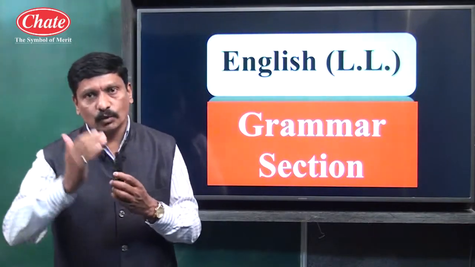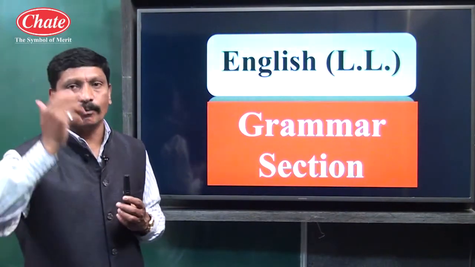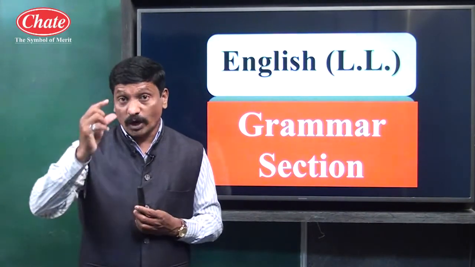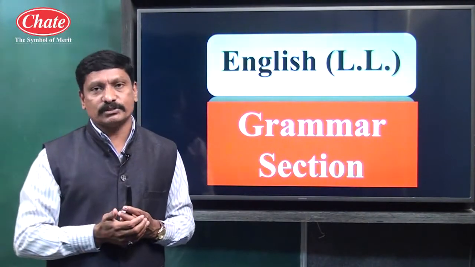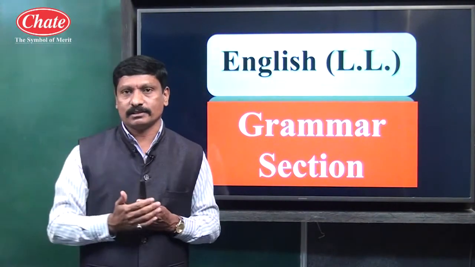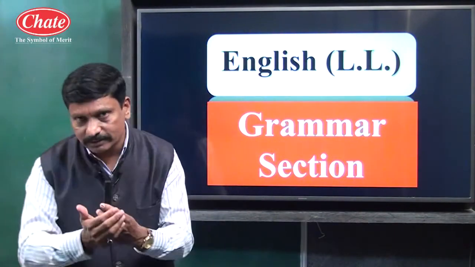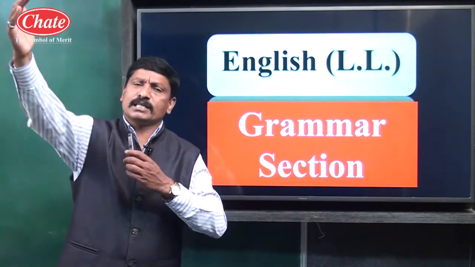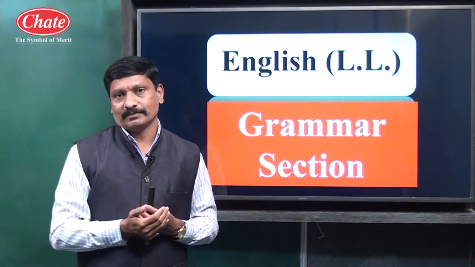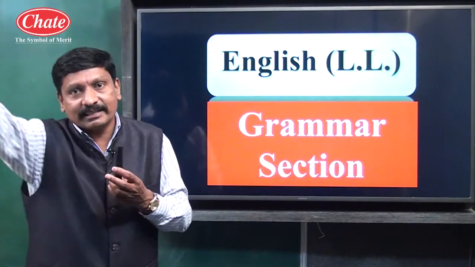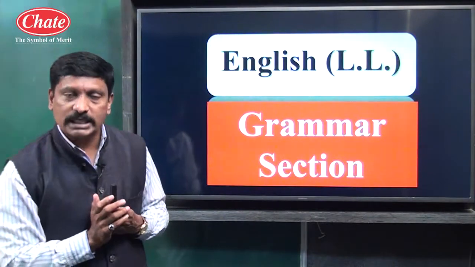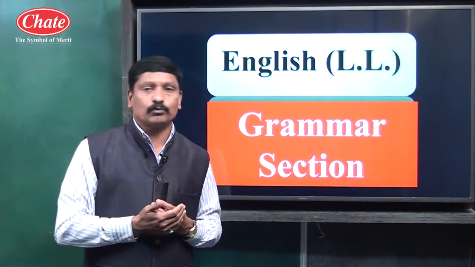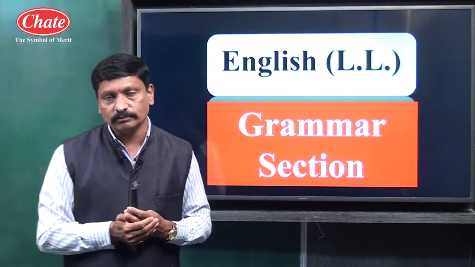Second comparison: one with many. For example, English subject is one of the most interesting subjects, meaning there are many interesting subjects. It means, children, there are many interesting subjects and English is only one among them. One is compared with many. And when one is compared with many, we have to use "very few" for positive and "than many other" for comparative.